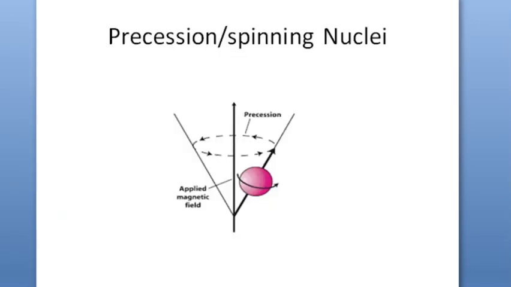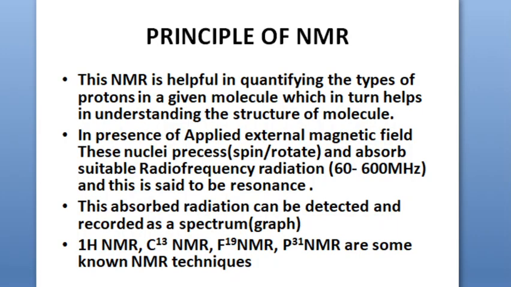So if nuclei are resonating under an external magnetic field, that can be recorded. In the presence of an applied external magnetic field, if the nuclei are spinning or rotating, these spinning nuclei absorb radio frequency radiation of 60 to 600 megahertz, and then they are said to be in resonance.